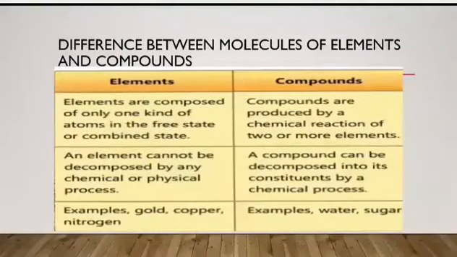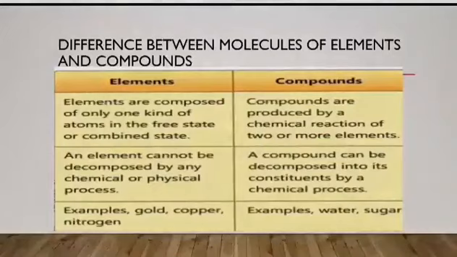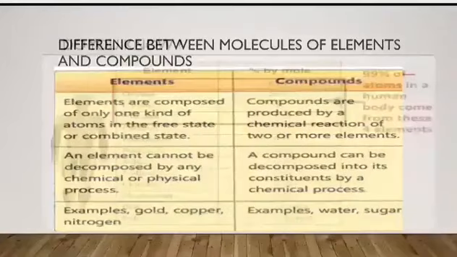Now, what's the difference between molecules of elements and compounds? Elements are composed of only one kind of atoms in a free state or combined state, whereas compounds are produced by a chemical reaction of two or more elements. An element cannot be decomposed by any chemical or physical process. A compound can be decomposed into its constituents by chemical process. Examples of elements are gold, copper, nitrogen. Examples of compounds are water and sugar.